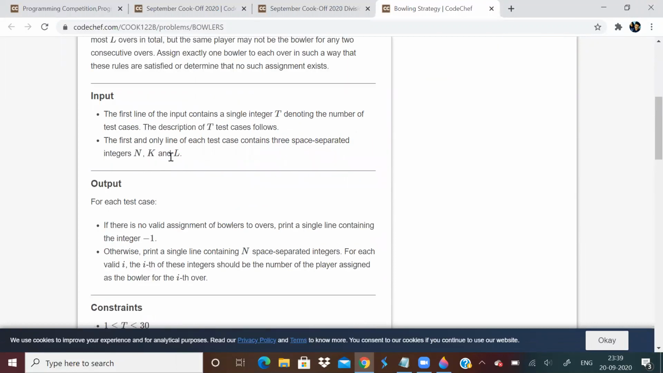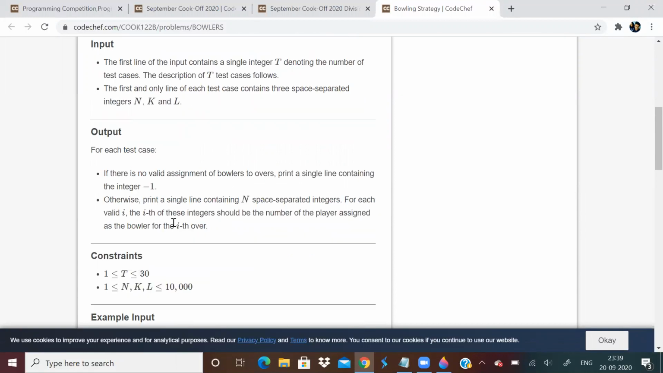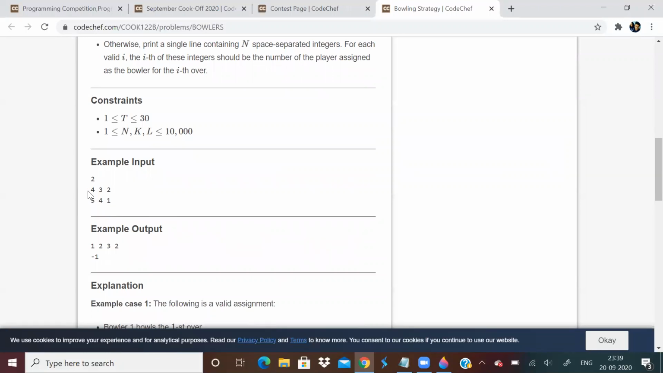So the input is N, K and L. The output can be -1 if there is no such arrangement. Otherwise, we need to print, for every i from 1 to n, which bowler is going to bowl that over.